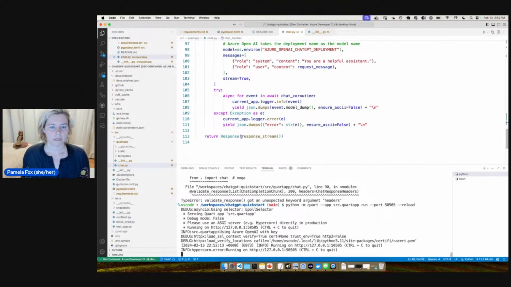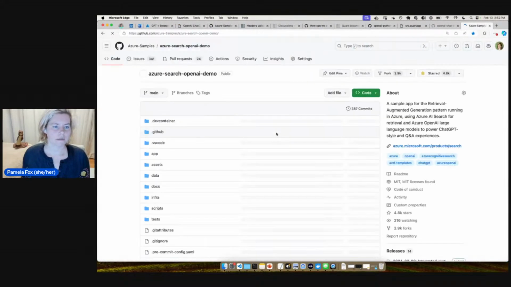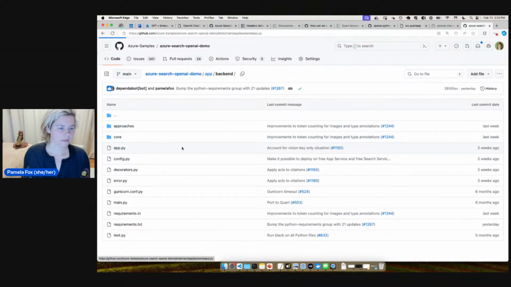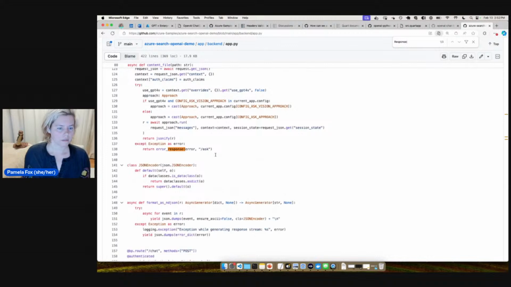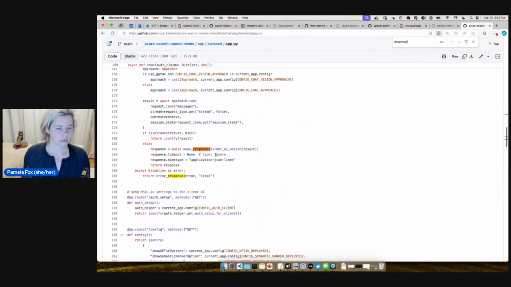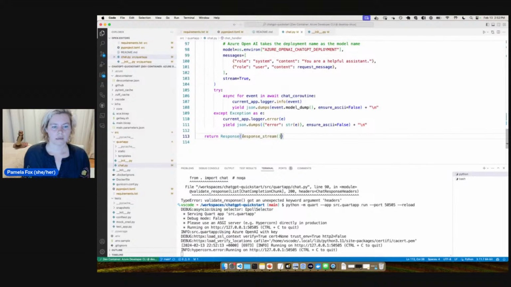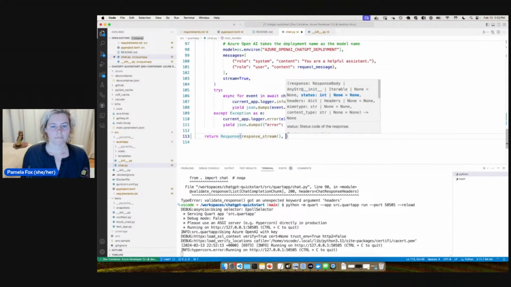So right now we're doing response. I think I actually do want to add a content type here. Let me go ahead and look to remember what content type we use in our other chat app, because we figured out that some content types work better than others when you're streaming. So the one that we like to do is this one. I think I can specify that as response headers MIME type. Okay.